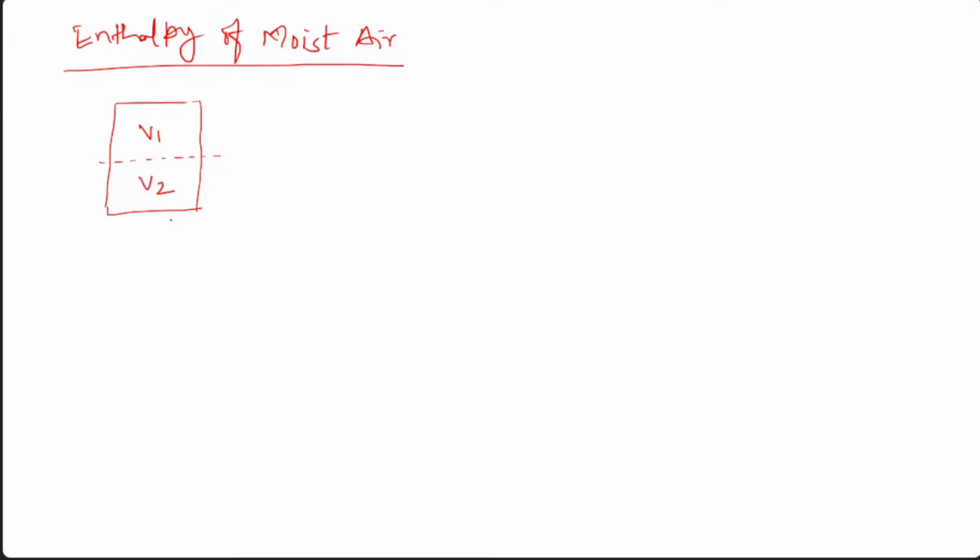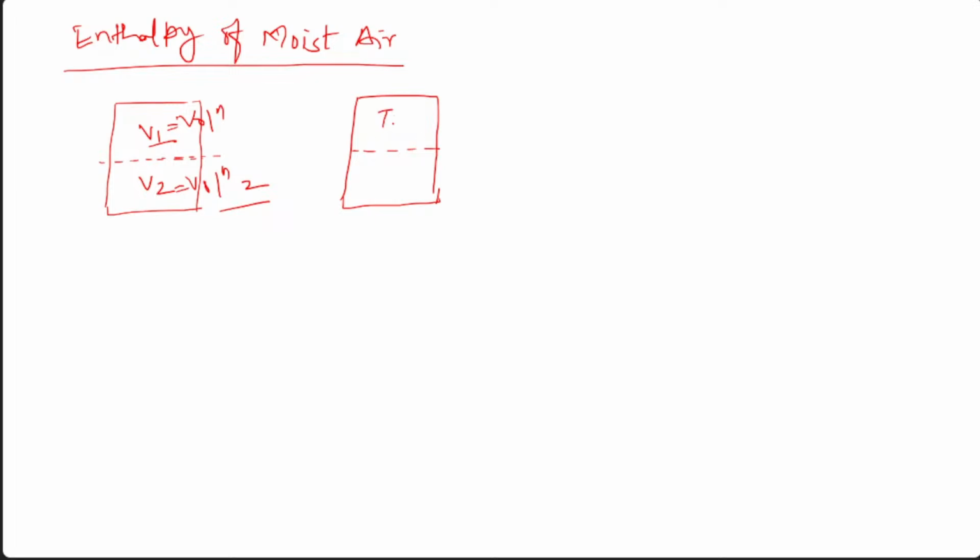So what is volume? V1 means I'm saying here volume, not velocity. This is your volume 1, and this is volume 2. What kind of property is it, extensive or intensive? And suppose we have the same chamber that is not divided, where air can travel here and there.